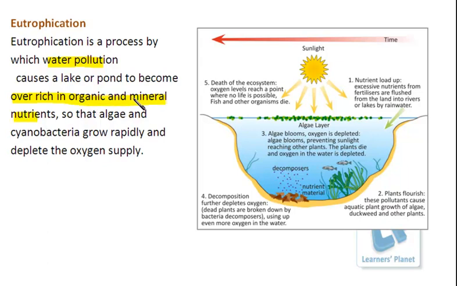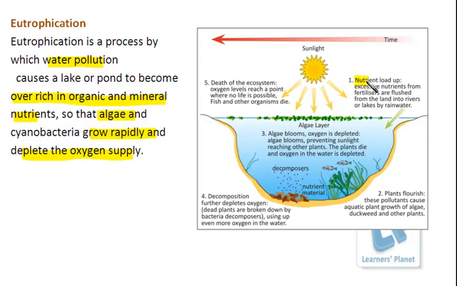Now, when these organic nutrients or minerals are present in the water resource, then what will happen? Organisms like algae and cyanobacteria will grow rapidly over there. Now, as they grow rapidly, what will happen? They will lead to the depletion of the oxygen supply in the water resource. We have studied something similar earlier, but now exactly how it functions in the process of eutrophication, see this in the diagram.